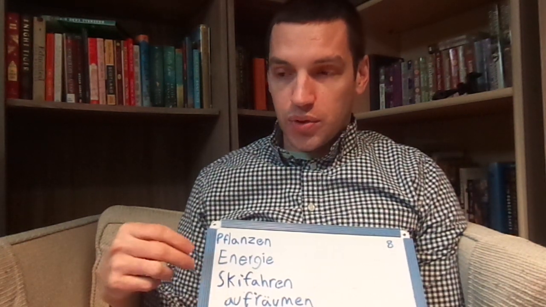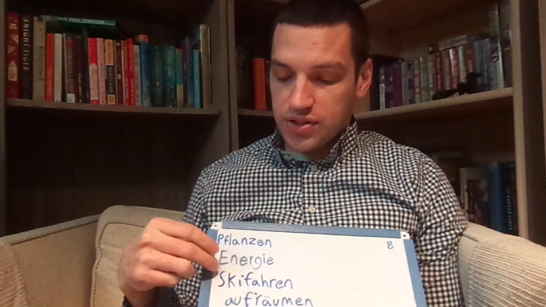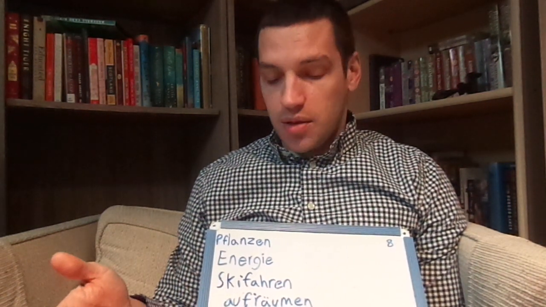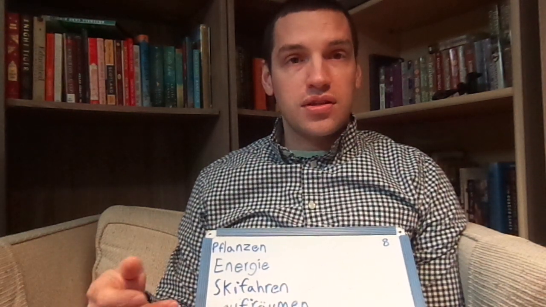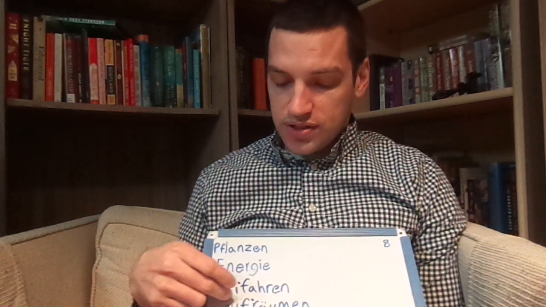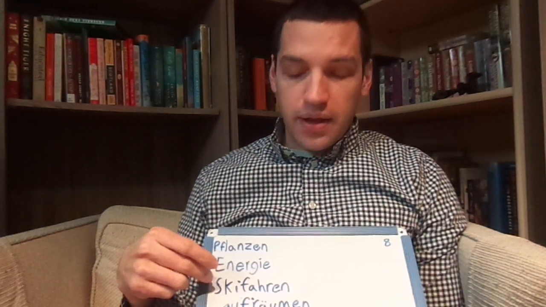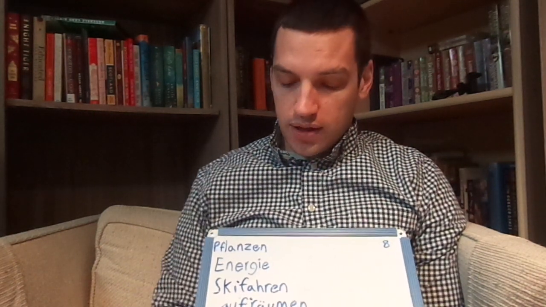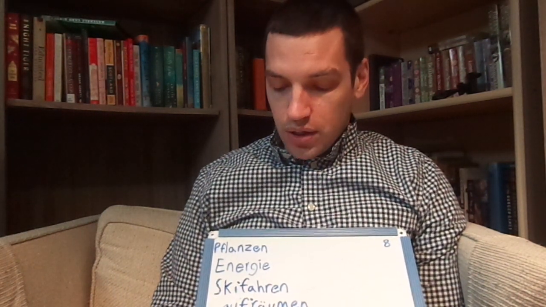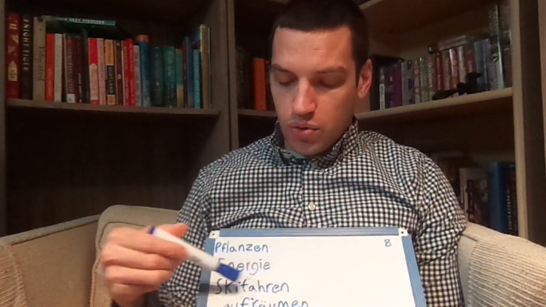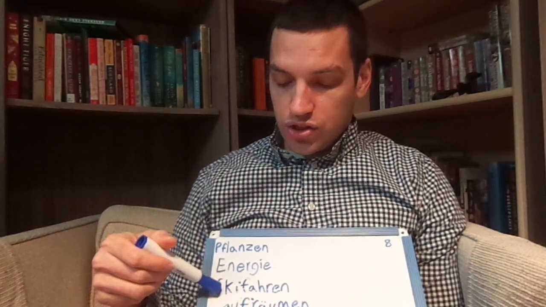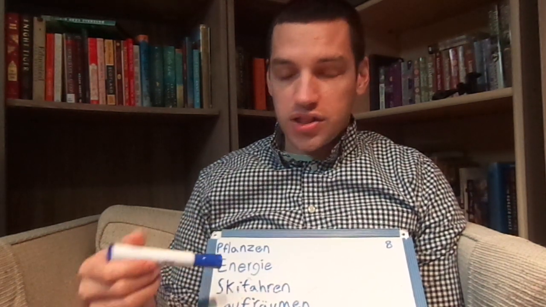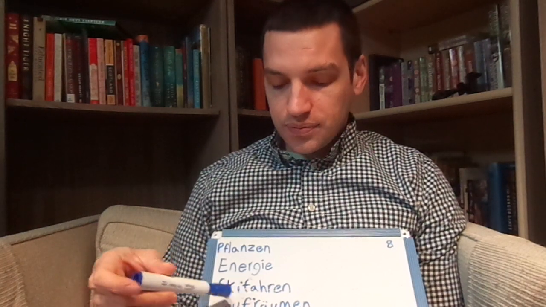Now we have two quick things we're going to look at with grammar. The first one is about the separable prefixes, which actually affects both these words. And we did it before in earlier units, but it's worth a reminder, I think. So remember, the separable prefixes are words that have a prefix that changes the meaning of the word, and the prefix separates from the word and goes to the end of the sentence. So if we're looking at Skifahren in particular, we're not talking about driving, right? We're talking about skiing. So Ski is changing the meaning of fahren by telling us that the driving, the motion that's being done, is on skis.